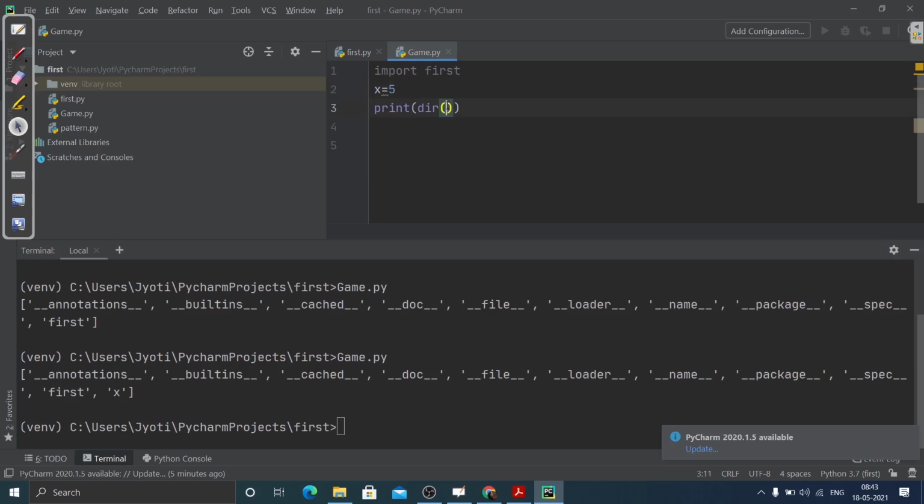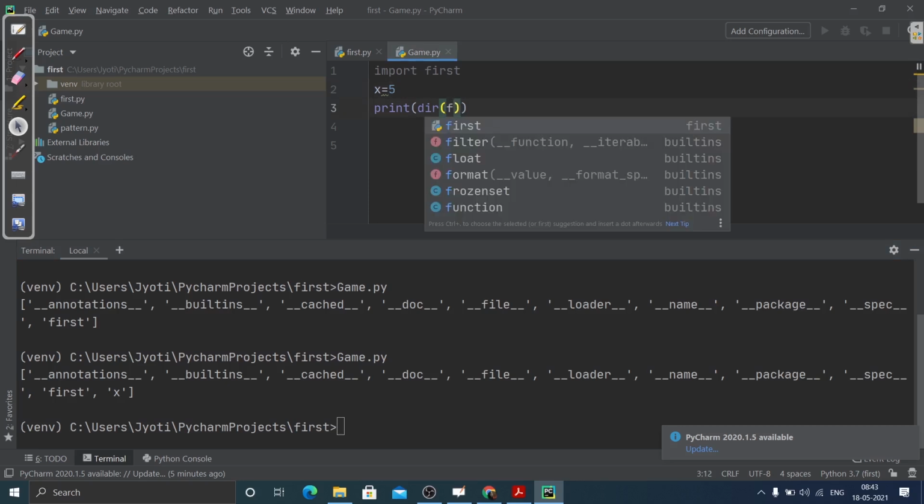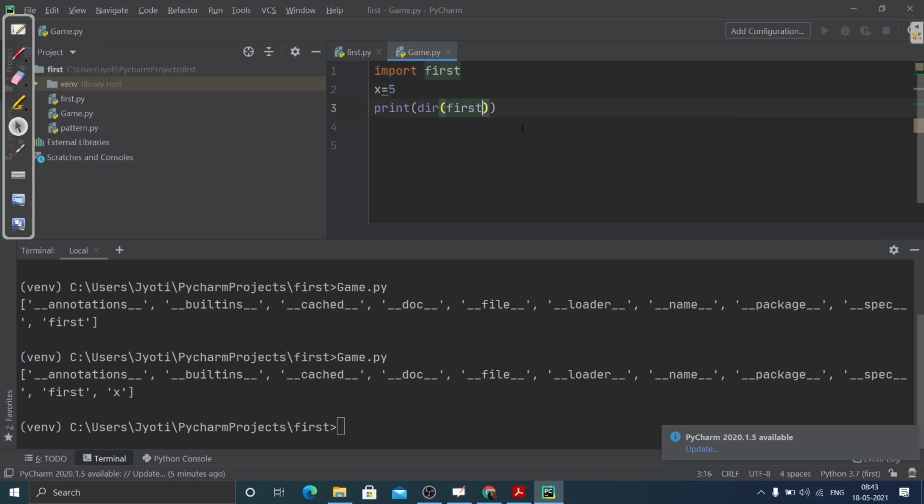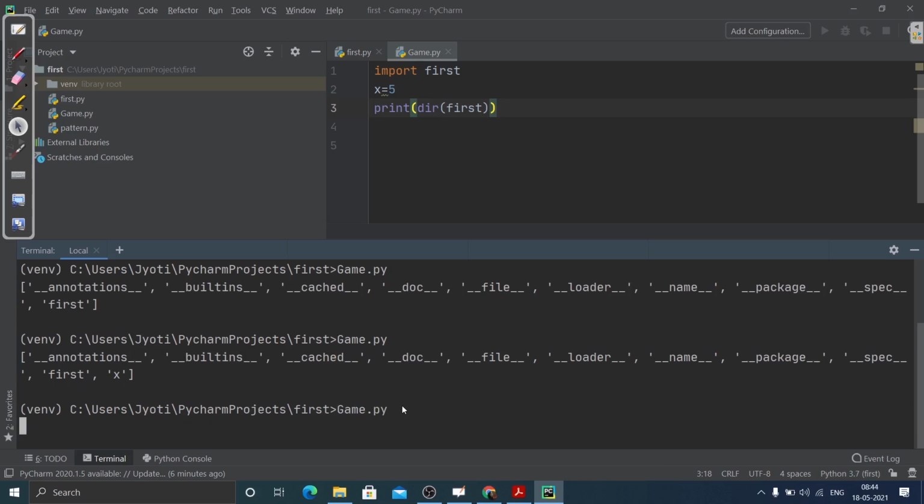But what if I pass first here? That is, I want to know about the attributes inside this module. So what will happen? Let's check how we can see it. Let's run this file.